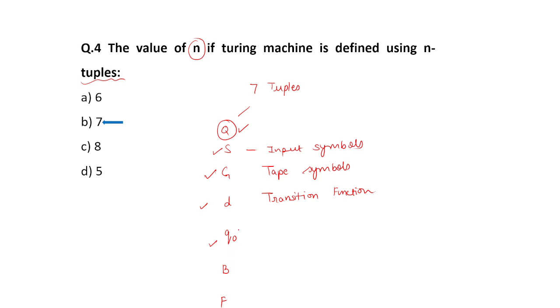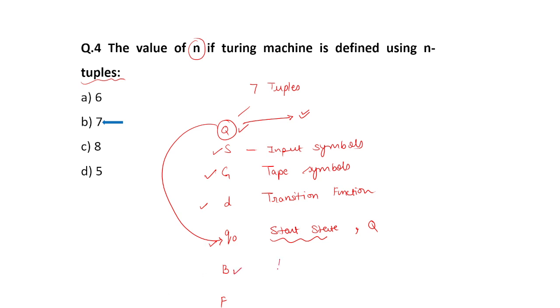Another is Q naught. It is the start state and a member of Q. It is nothing but a member of Q in which the finite control is found initially. Here, the finite set of states of finite control was found. So, it is related to Q naught.